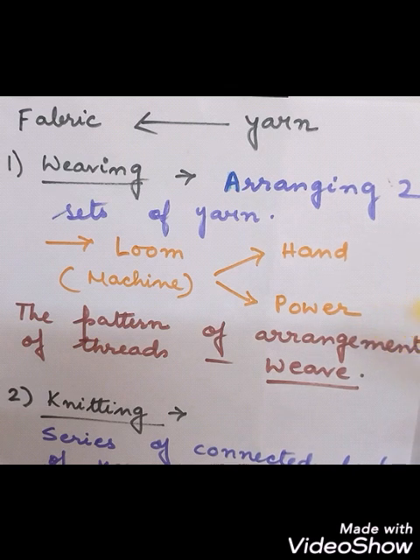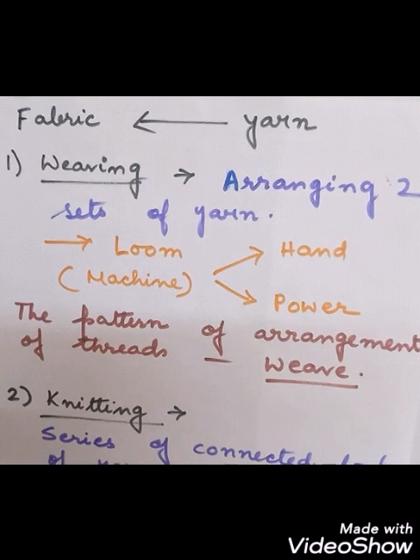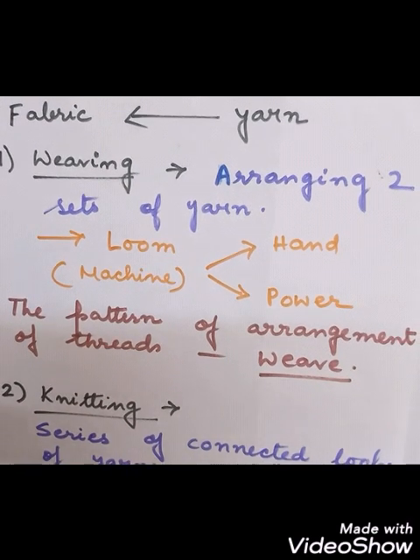Okay, so then there will be patterns. Now threads will be arranged in the cloth, in the fabric, and the cloth will be woven. So the pattern of arrangement of threads is called what? The weave. How the clothes appear in design, the pattern of arrangement of the threads, how the threads are set in the loom to give a design, this arrangement is called the weave.